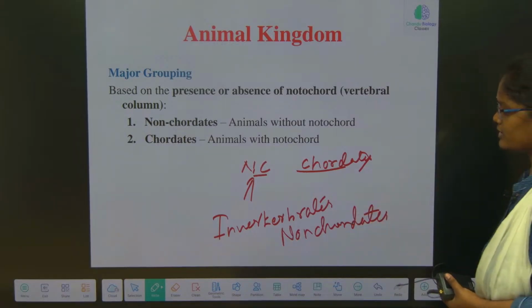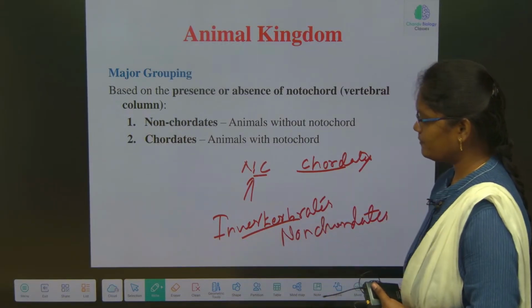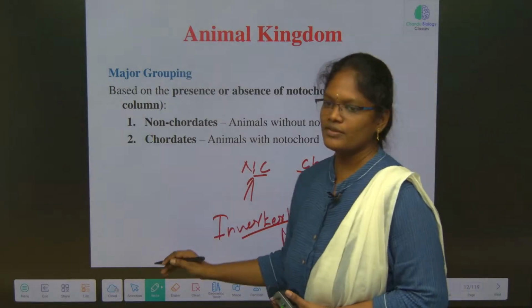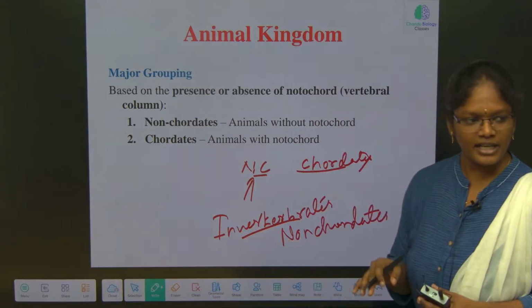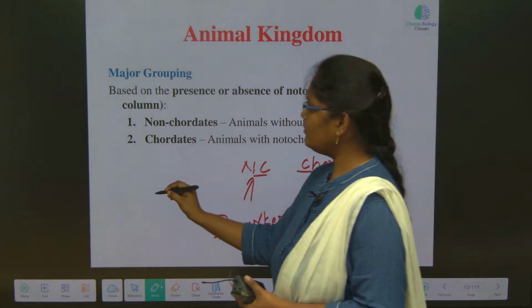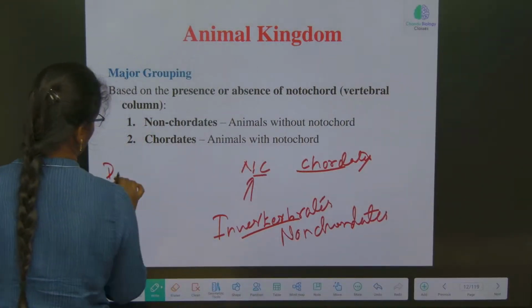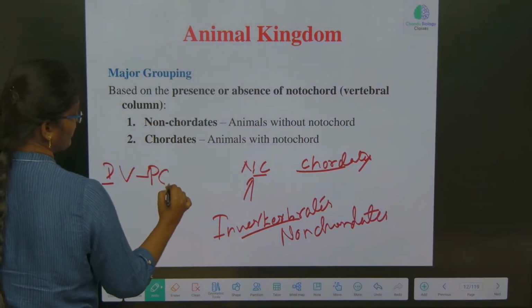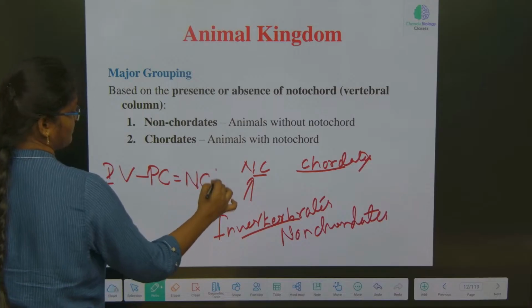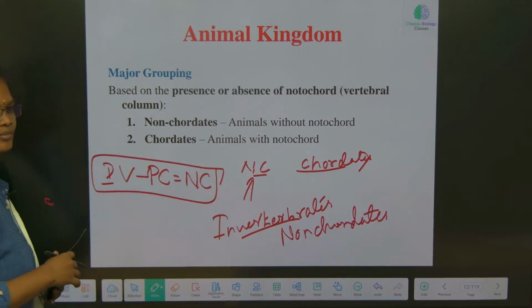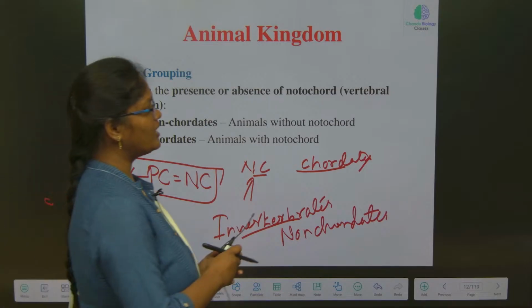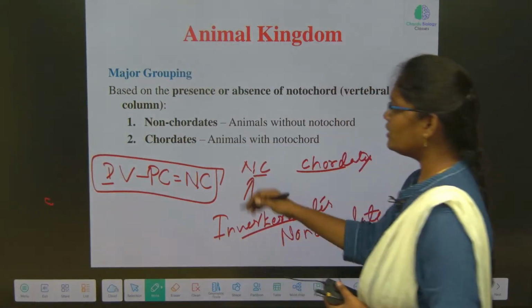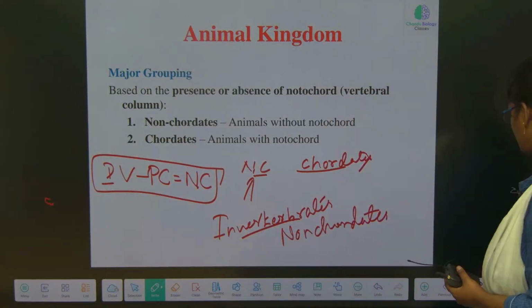Invertebrates and non-chordates, there is a difference. We often use them synonymously, but they are different. Invertebrata minus protochordate is equal to non-chordate. Now, what is protochordata? All these things will be explained in the upcoming slides.